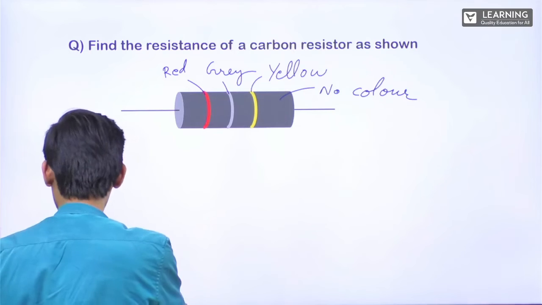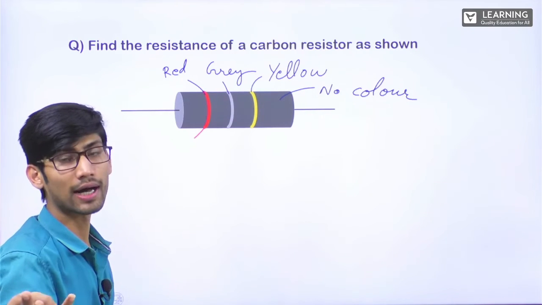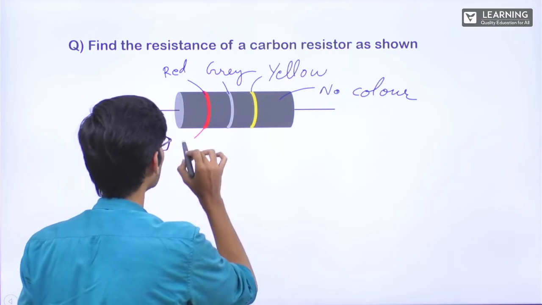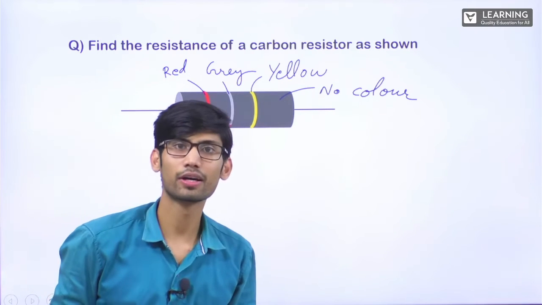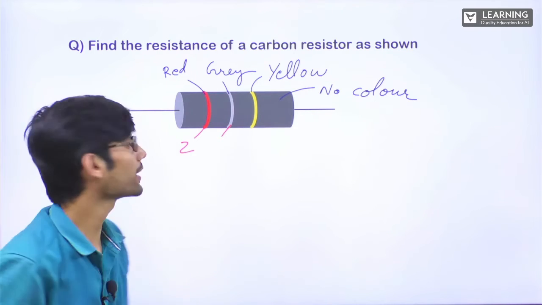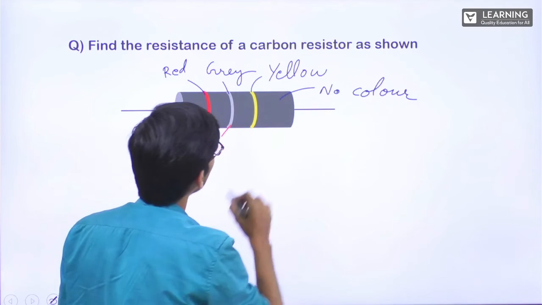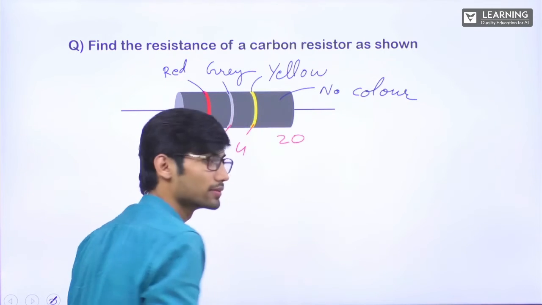Okay. So now here, if I want to write numbers, B.B. Roy, 0, 1, 2. This is 2. This is gray. Gray is second last, right? Gray and white come last, so that is number 8. Yellow, again number 4. No color means 20% tolerance.